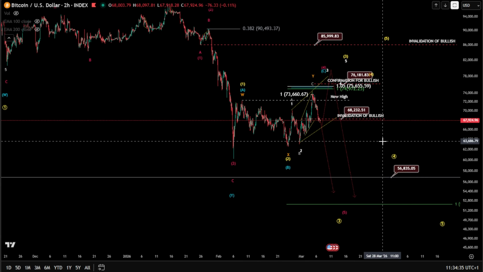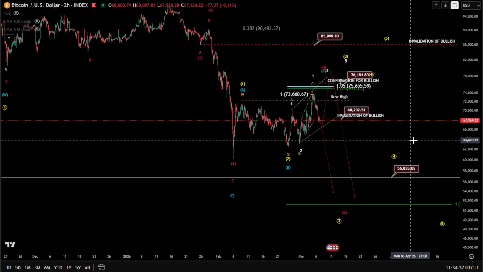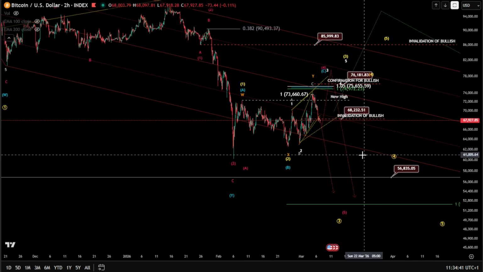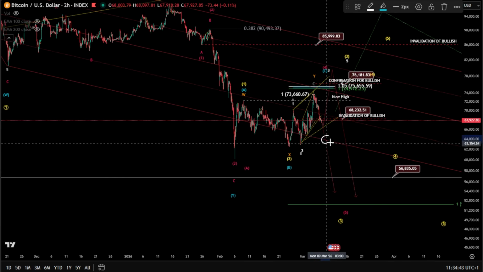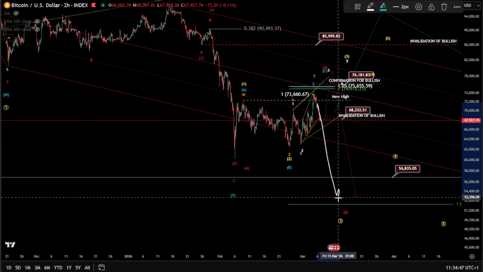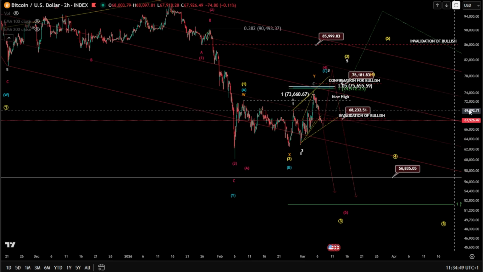We're talking about 23, 25, and 35K. But a confirmation signal has to be given by breaking this base channel again and having a decisive move toward the downside for Bitcoin.